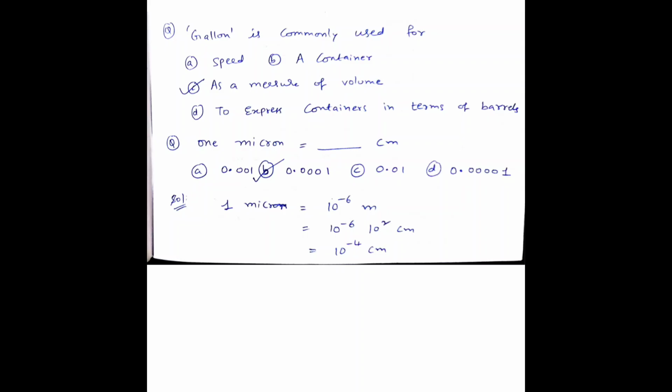1 micron means how many centimeters? 1 micron means 10 to the power of minus 6 meter, and if you convert it to centimeters, 10 to the power of minus 6 into 10 squared centimeters, that is 10 to the power of minus 4 centimeter. Option B, 0.0001, is the right answer.